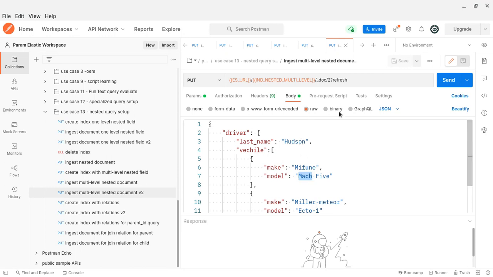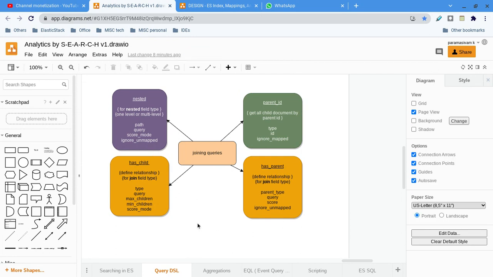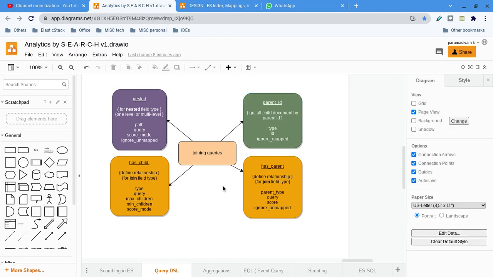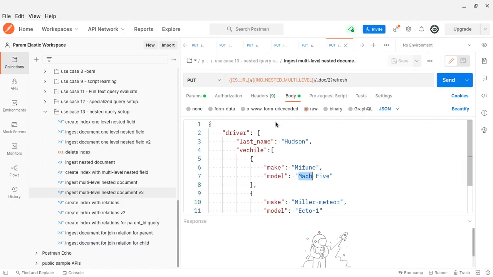Then I will go to the relations. There are has child, has parent, and parent ID. So what is a parent ID? It is the easiest one. We will give the parent ID, and whatever documents match that parent ID, all those child documents will be returned. Very simple, right? One key is like a foreign key, and all the child elements will be pulled.